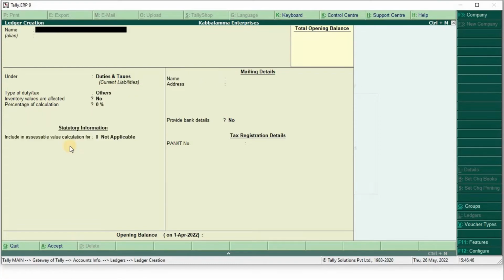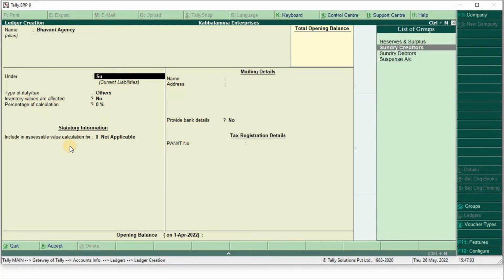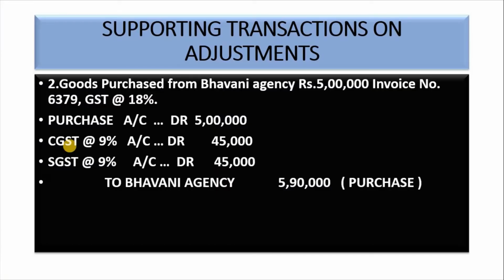Ctrl A, accept. So party, Bhavani Agency, supplier. All suppliers come under sundry creditors. Ctrl A.